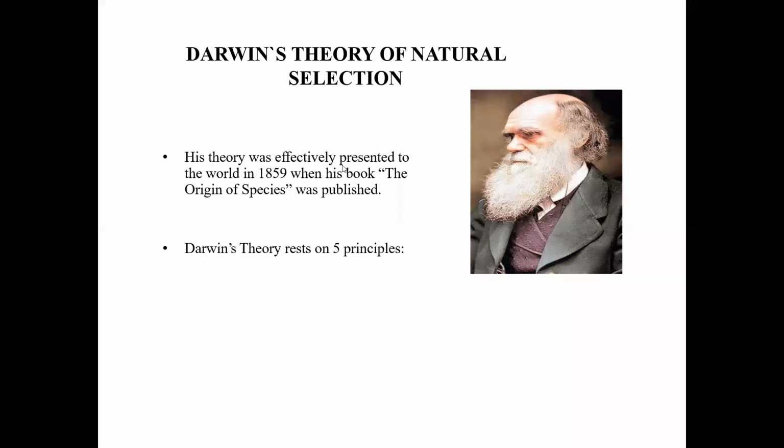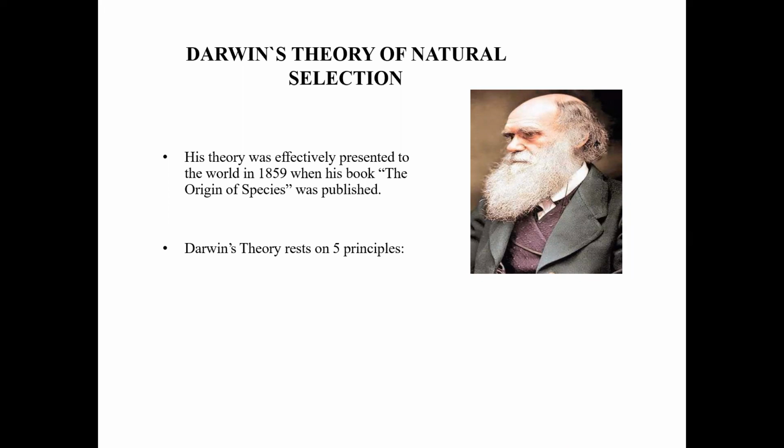Charles Darwin was a very inquisitive scientist, and he explained the theory of natural selection. That means how a particular population will survive, how a particular population can move forward in their generations. In this way, he explained how characteristics evolve from one generation to another.